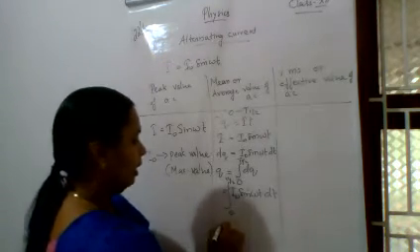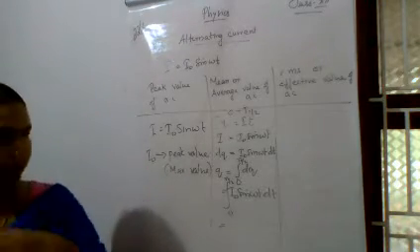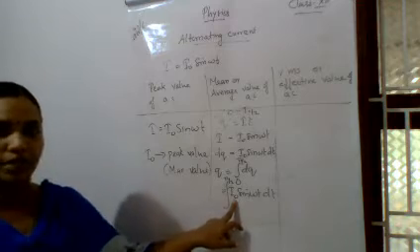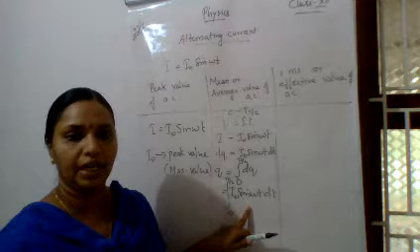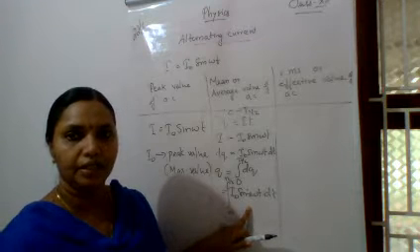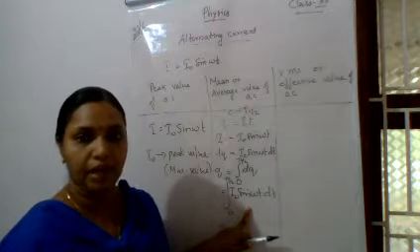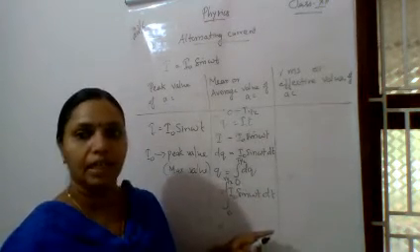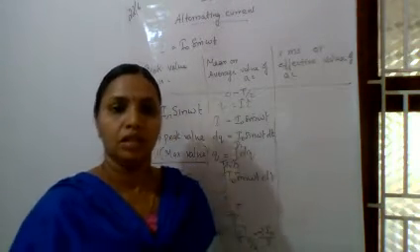After integrating, we are not going into the integration steps. I0 we can take outside, as it is a constant, then integrating sin omega t, which you will study in detail in maths. So I am directly writing the result.